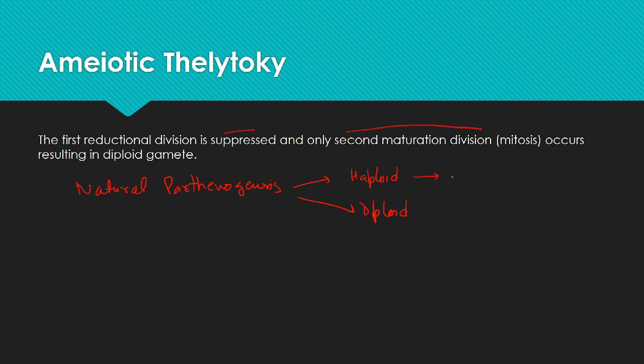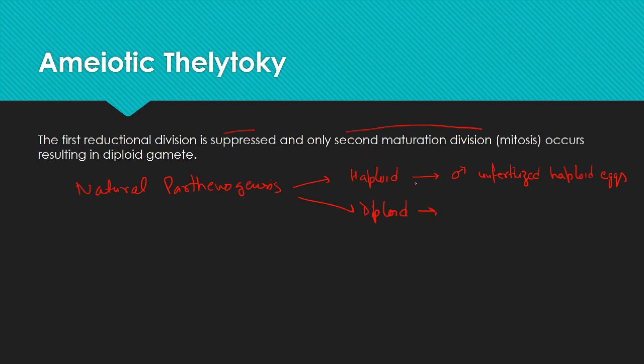Haploid parthenogenesis results in the formation of the male embryo from the unfertilized haploid eggs. This is also known as arrhenotoky.